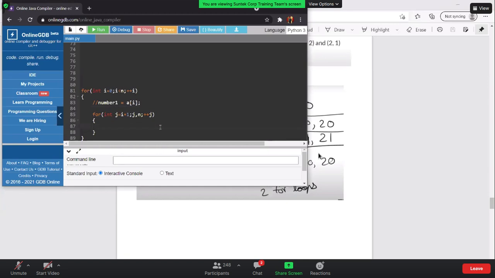But that is not a good way of doing it, right? You will get a few of the test cases failed. Okay, is there a way to optimize it? Yes, there is a way to optimize.